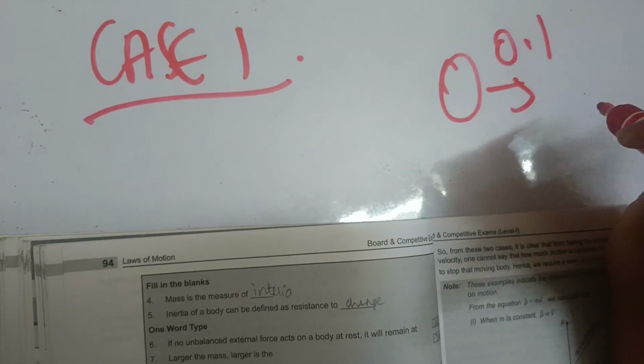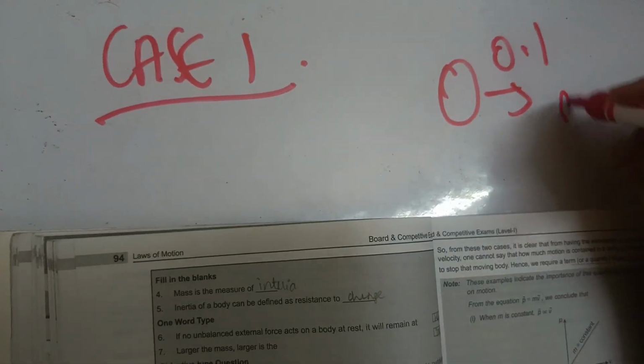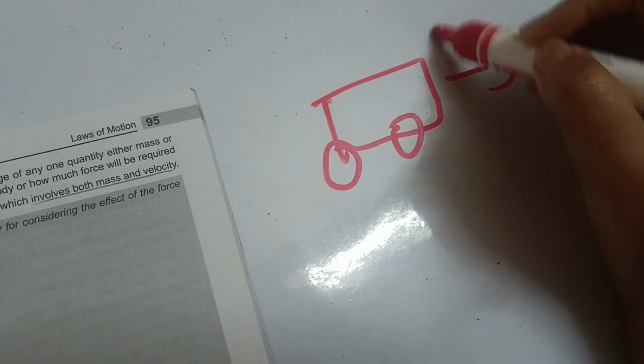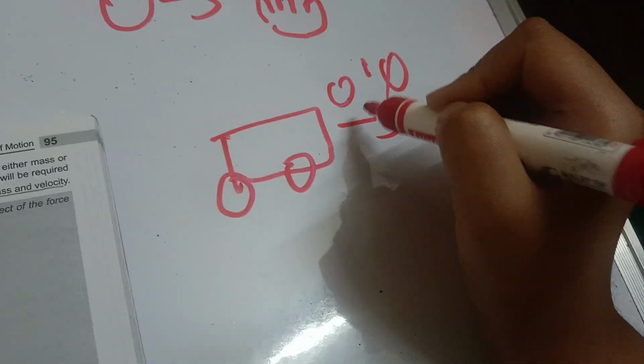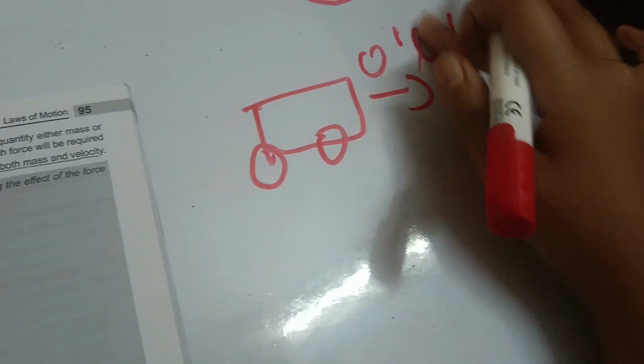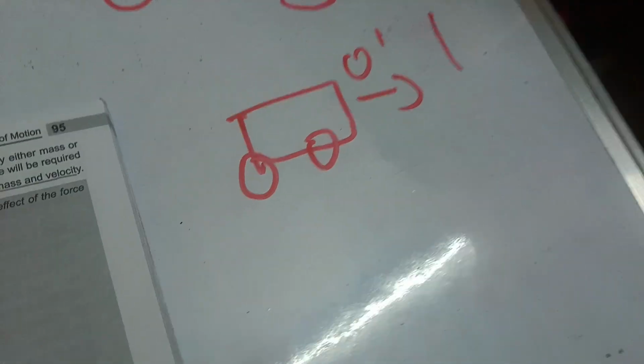But what if a body is moving with velocity 0.1? Can you stop it? Yes, of course you can stop it. But what if it is a train? What if it is a huge train? Can you stop it then? Not 0.01, 0.1. Yes, now it will make you think for a bit, right?